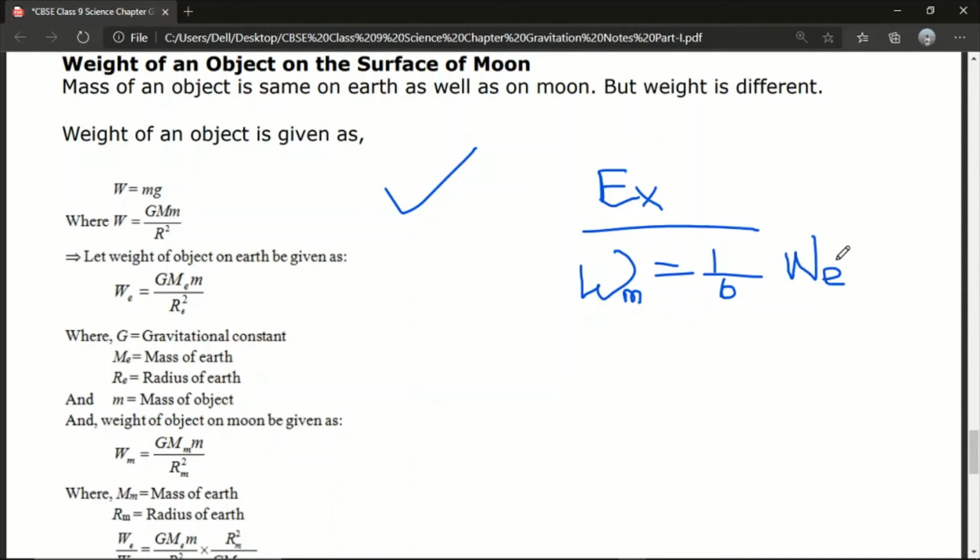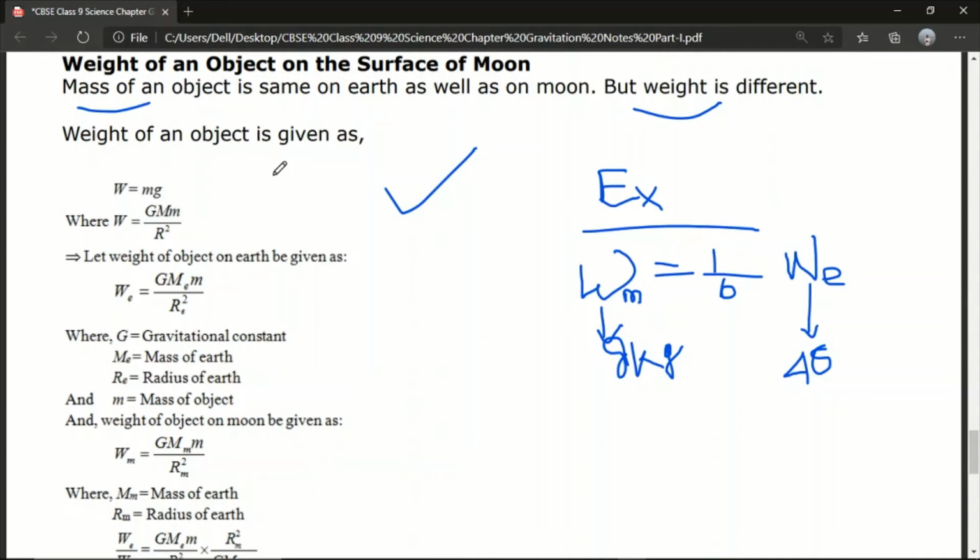If you are on the surface of Earth and your weight is 48 kg, what will be your weight on the surface of moon? If you go to the moon, your weight will be only 8 kg. So the mass of an object is the same on the Earth as well as on the moon. Mass will always remain constant, but weight will be different. So how is it different?